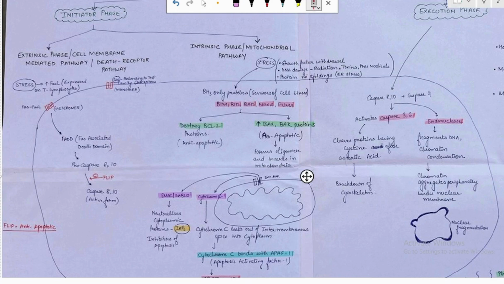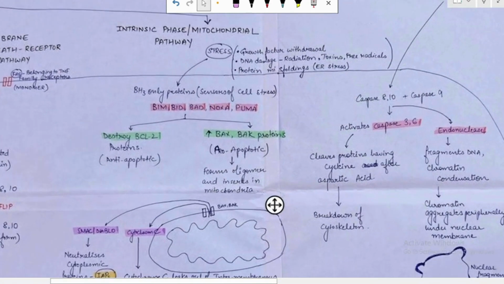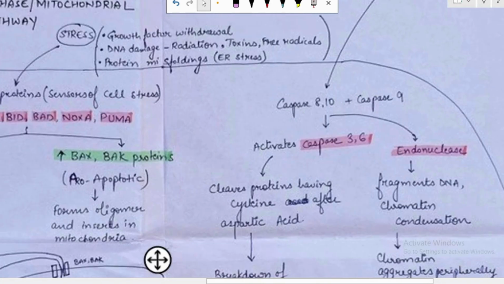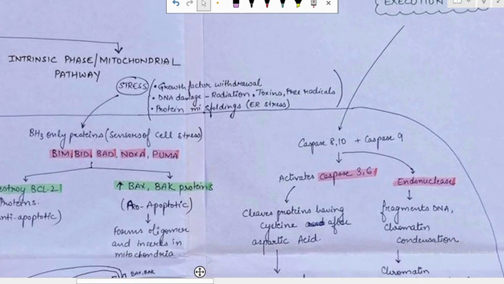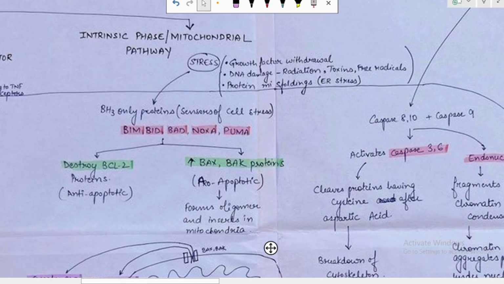In any stressful condition, like withdrawal of growth factors, or DNA damage by radiations, toxins or free radicals, or protein misfolding which leads to an increase in endoplasmic reticulum stress, these stressful conditions are sensed by the sensors of cell stress, which are BIM, BID, BAD, NOXA, and PUMA.